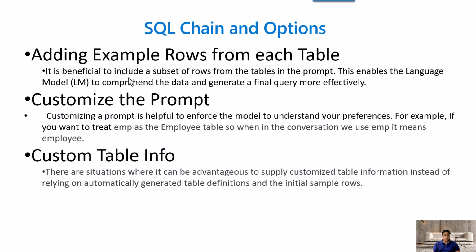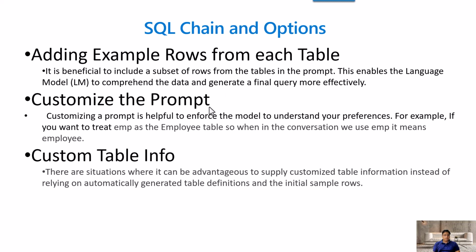Then there are other options, like adding example rows from each table. Why is it important to add example rows from each table? Because when you add example rows, it generates the query very efficiently and effectively, and it comprehends the data, because you are actually training the model when you provide the example rows. So internally it trains that model. That is why it is very important to add example rows from each table, and I will show you in the demo how it automatically adds those example rows.